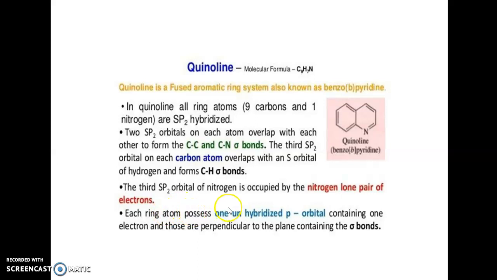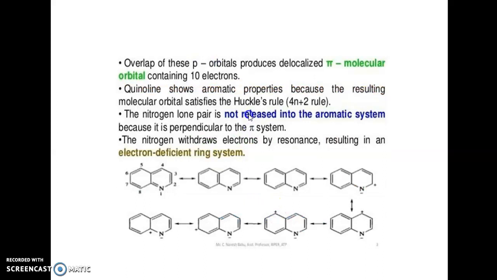So each atom possesses one unhybridized p orbital containing one electron, and these are perpendicular to the plane of the sigma bonds. The overlap of these p orbitals produces a delocalized pi molecular orbital containing 10 electrons. So quinoline also possesses aromatic properties because the molecular orbital satisfies Hückel's rule, 4n plus 2. The nitrogen lone pair is not released into the aromatic system because it is perpendicular to the pi system. The nitrogen withdraws electrons by resonance, resulting in an electron deficient ring system.